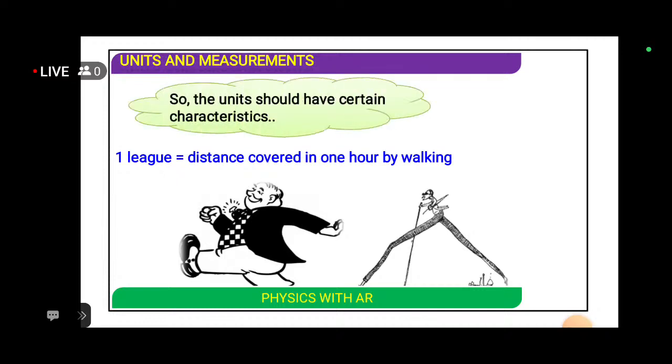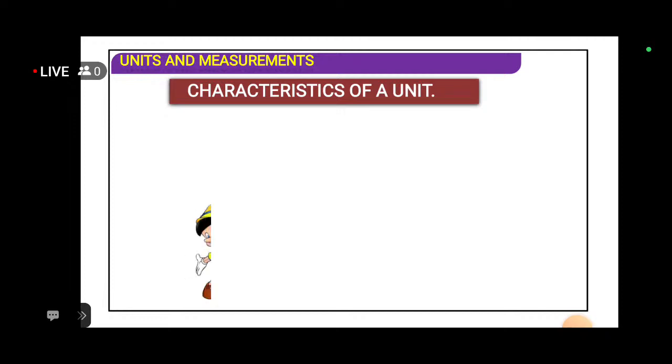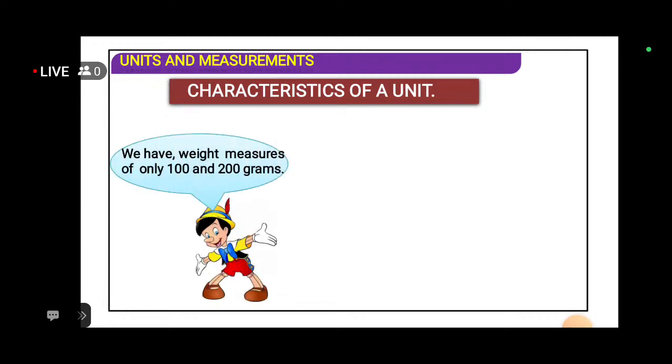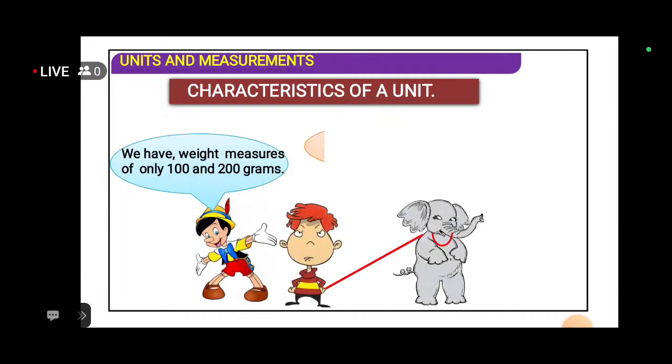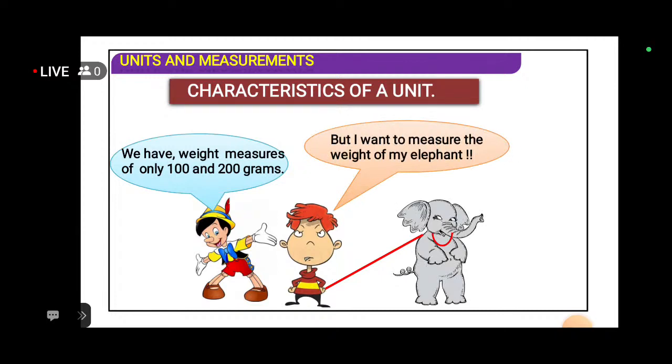So a unit should have certain characteristics. These characteristics of units are very important. Most students won't consider them, but they play a very important role. Suppose we have weights of only 100 and 200 grams, but I want to measure the weight of my pen.